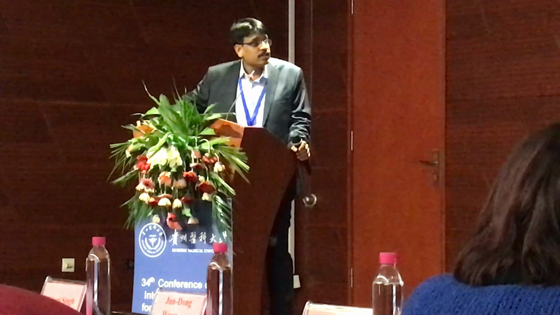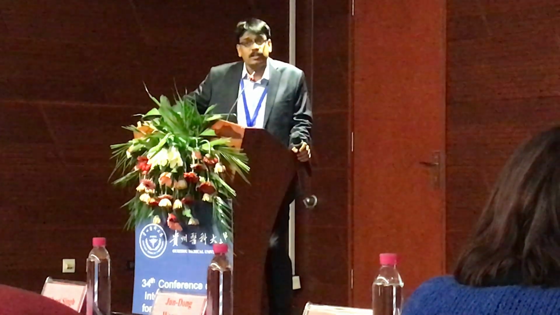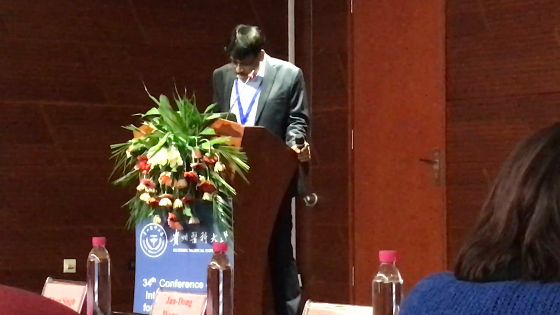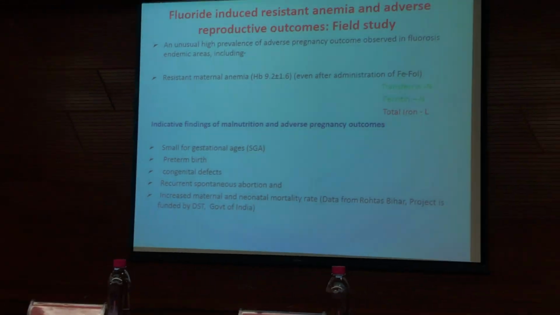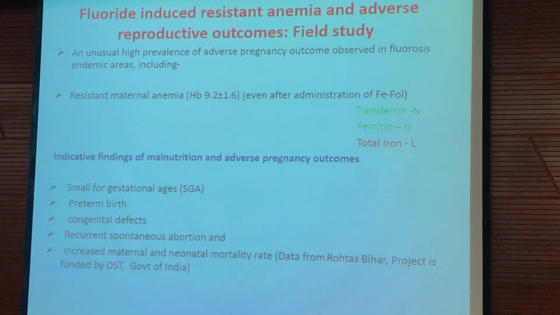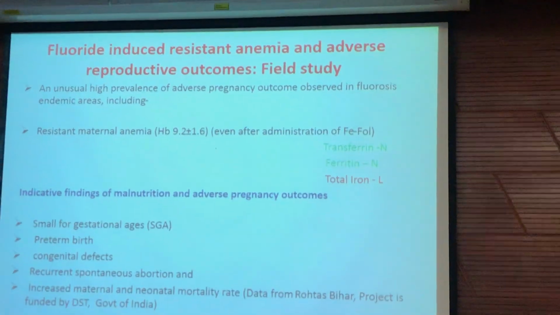Fluoride induces malnutrition, and malnutrition aggravates fluoride-induced toxicity. How? In fluorosis endemic areas, there is a high prevalence of resistant anemia during pregnancy.